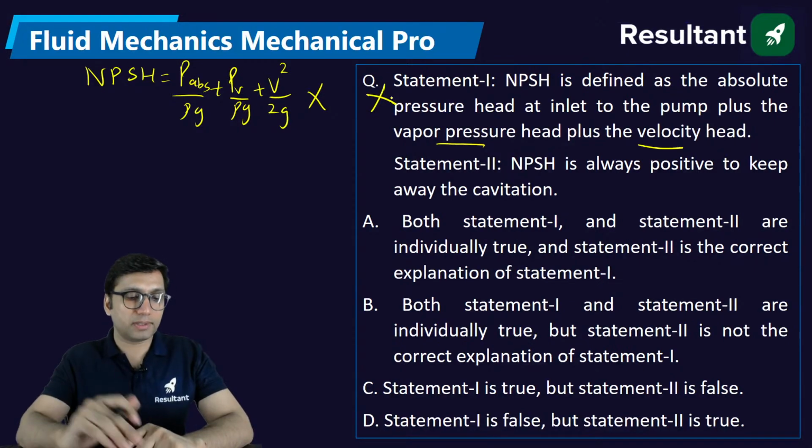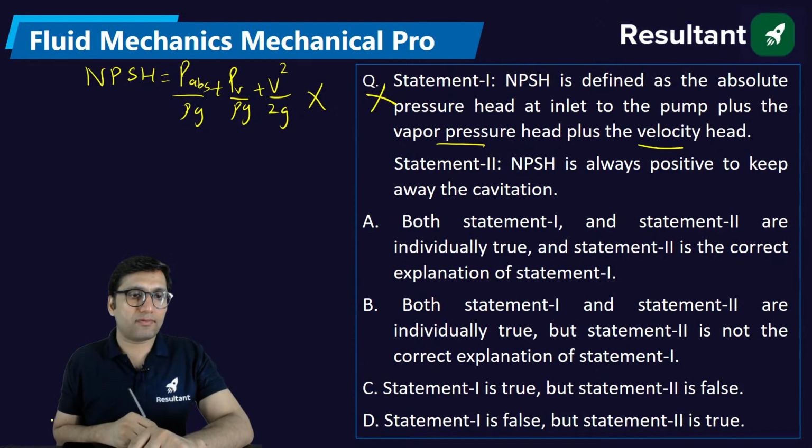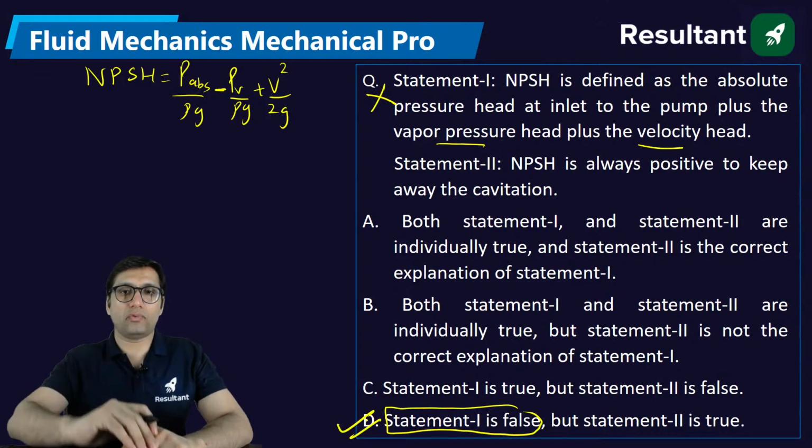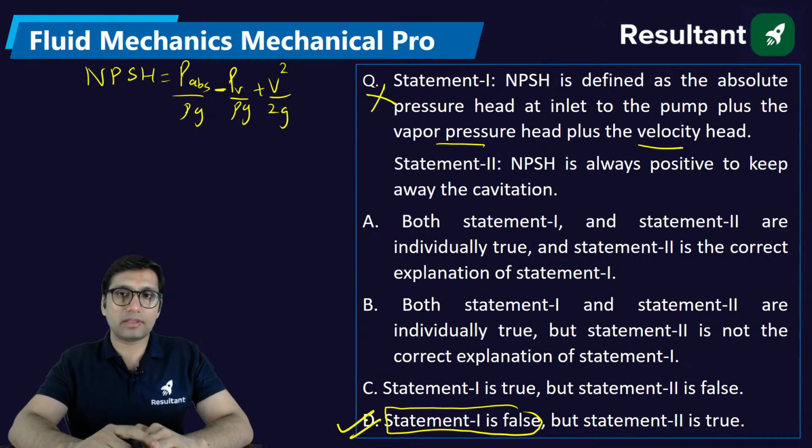Why? Because in calculating the net positive suction head, there is a minus sign on the vapor pressure head. Sorry, there should be a minus sign, which is not here in this question. So statement 1 is not correct, statement 1 is false. Statement 2 will be true. NPSH is always positive to keep away the cavitation. Clear?